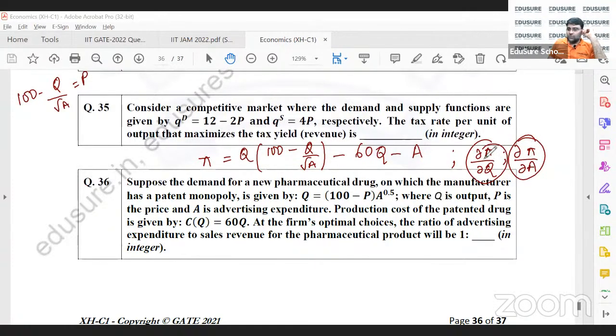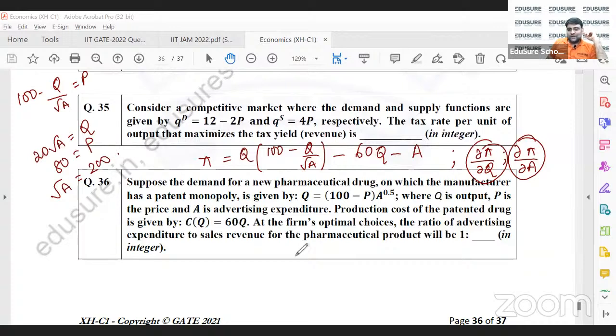Once you do these two, you will be able to find your optimal value of Q and your optimal value of A. You will get your optimal value of Q as 20 root A, your optimal value of P will be 80, and your root A value will be 200.